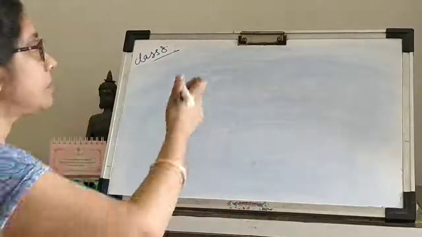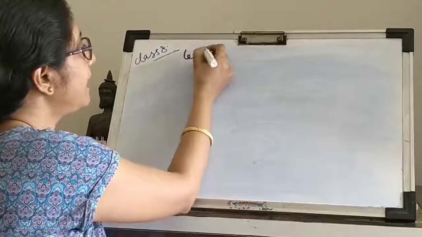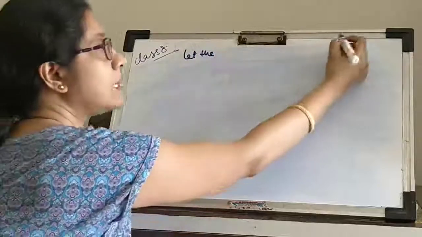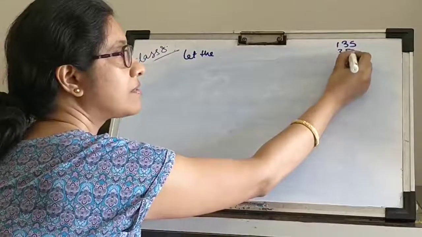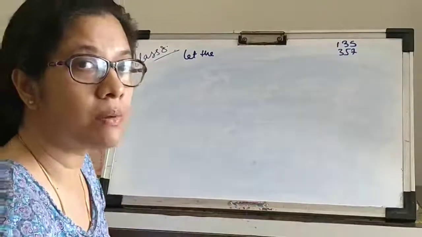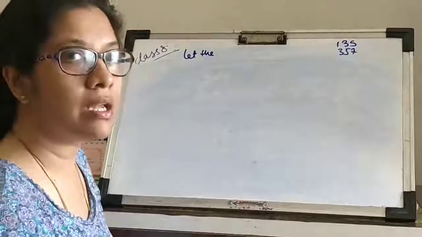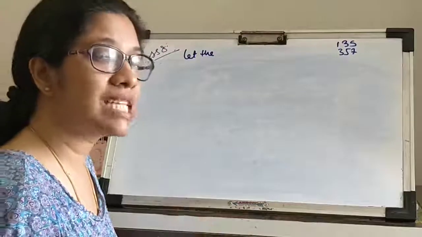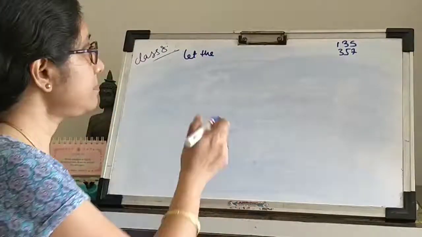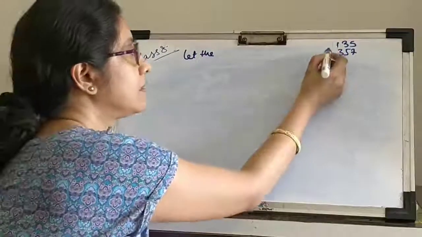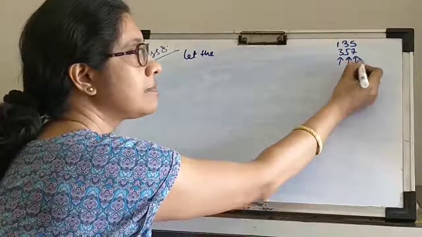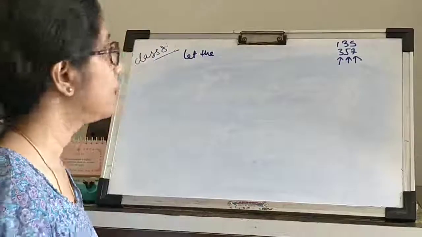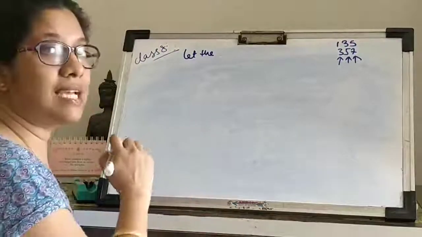So what I will do is, I know the number is something like 135, 357. Just by reading the problem statement I can figure that out. All I need to do is transform it into a mathematical equation. So what will I do? This is my hundreds place, this is my tens place, and this is my ones place of the number. So what will I say?